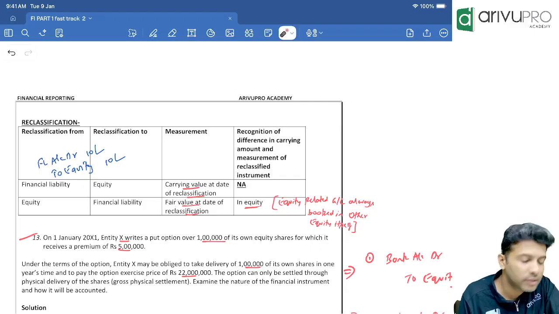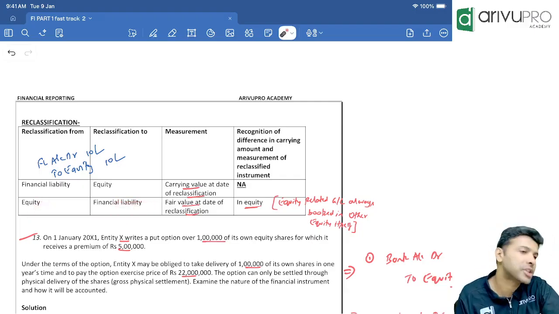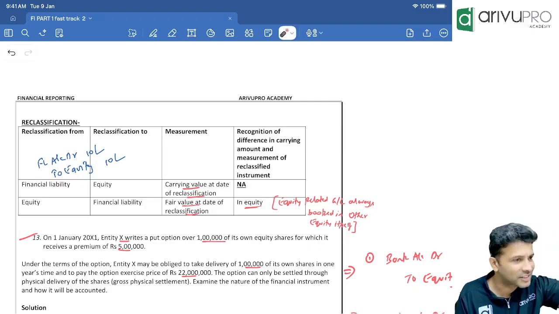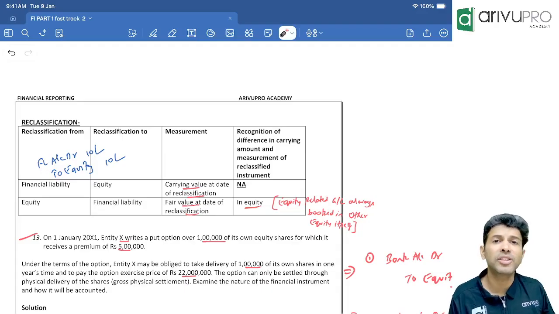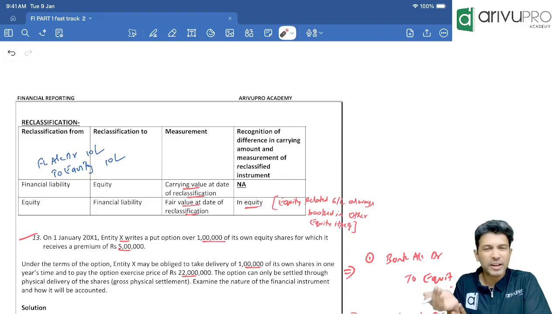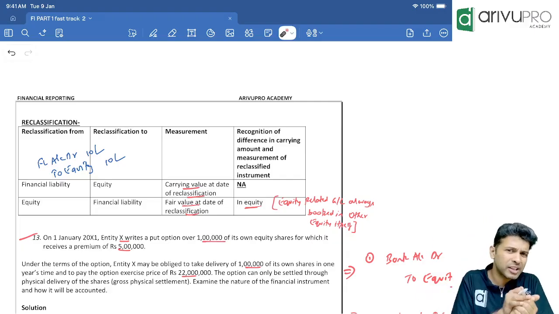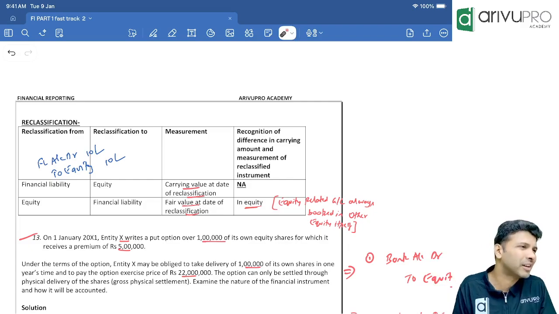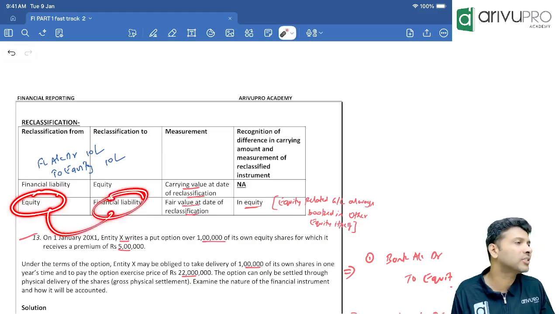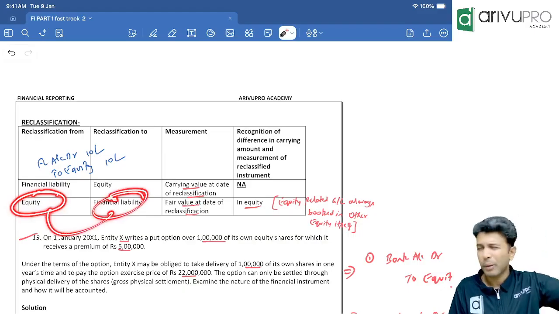What is the opposite case? Equity to financial liability. Earlier, same case. Earlier the number of shares was fixed. Now the contract was modified. Now is it fixed or variable? Variable. If the number of equity shares becomes variable, is it equity or financial liability? So far we used to show it as equity. Going forward we have to show it as FL. Correct? Now one minute, hang on.